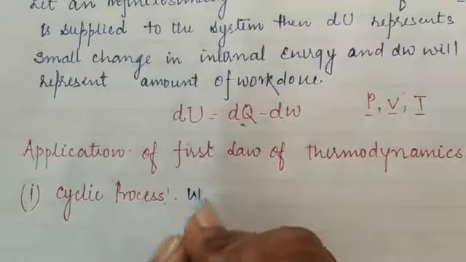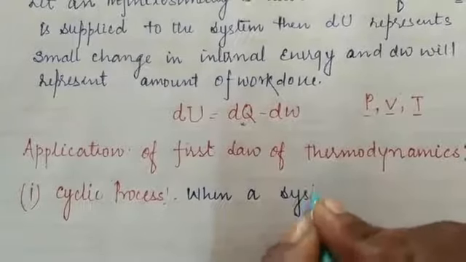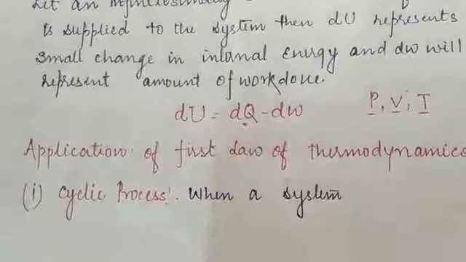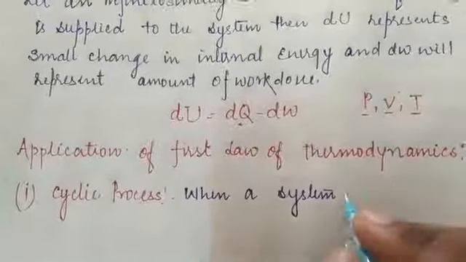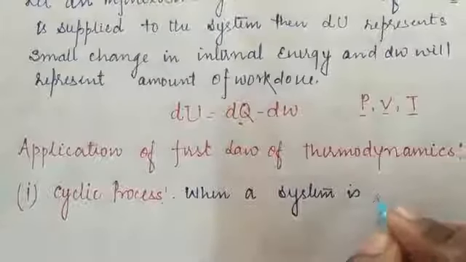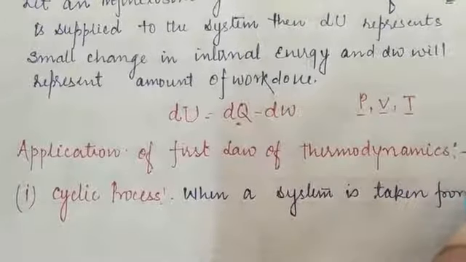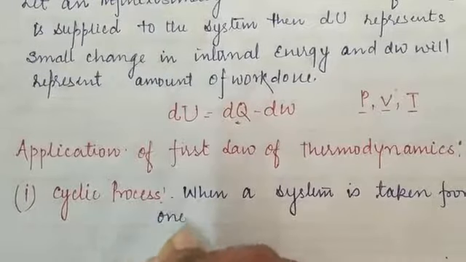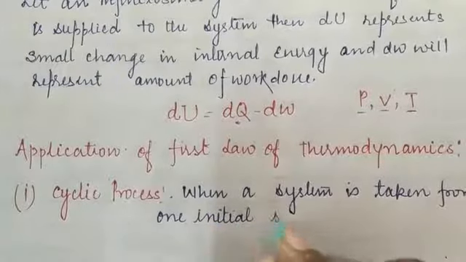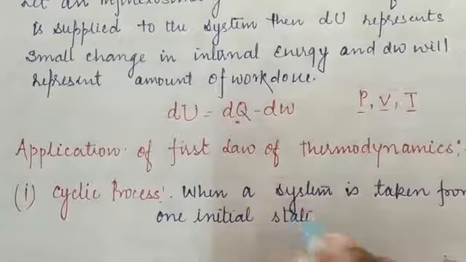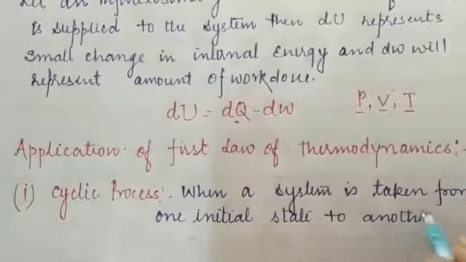When a system is taken from one initial state to another state.